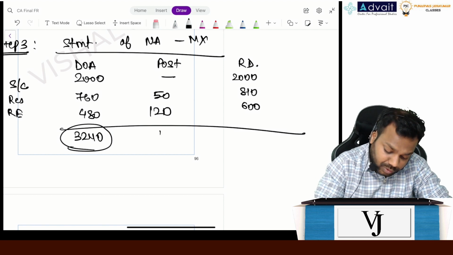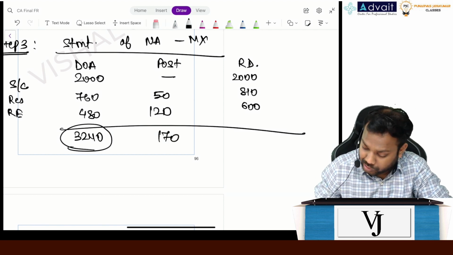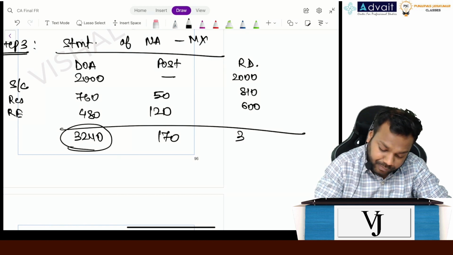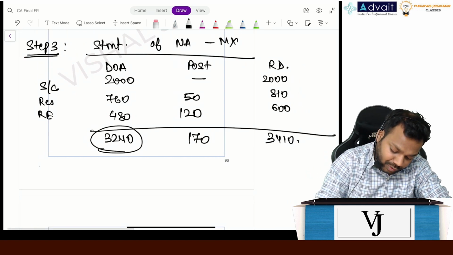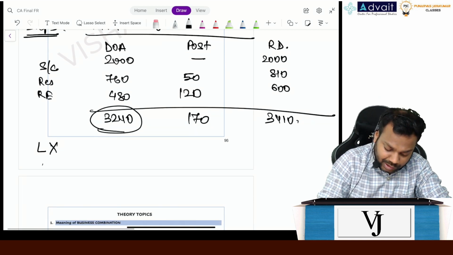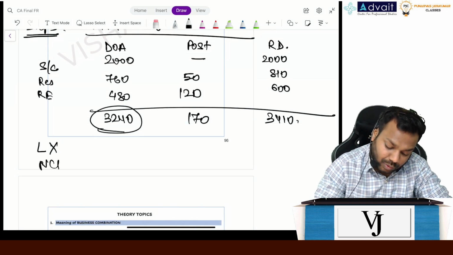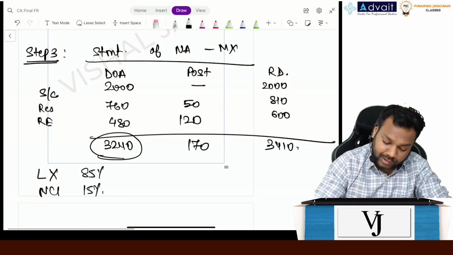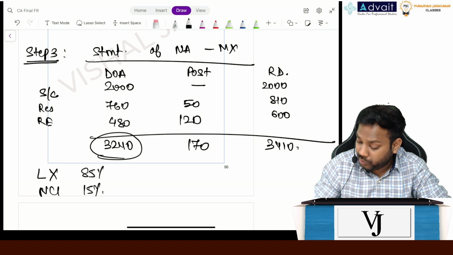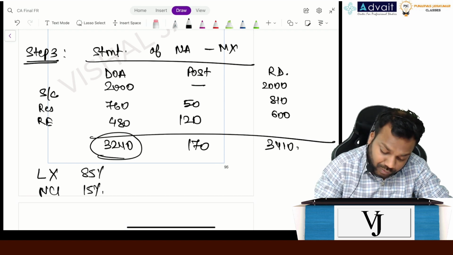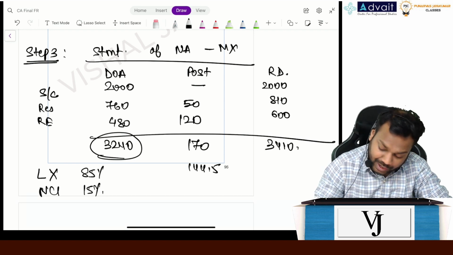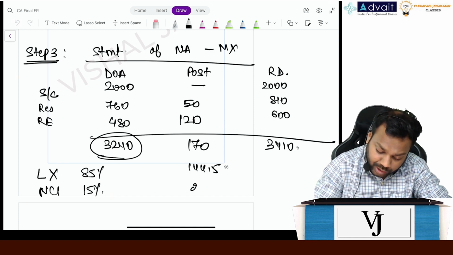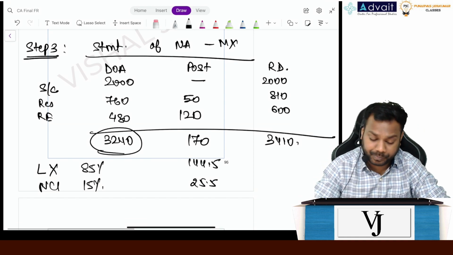Now this becomes 170, and this becomes how much? 2000 plus 810 plus 600, 3410. Now what will we do? We'll say what is the amount for LX and what is for NCI. LX owns how much of MX? 85% and NCI is 15%. So 170 into 85% is 144.5, and NCI is 170 minus that, 25.5. Clear till here?